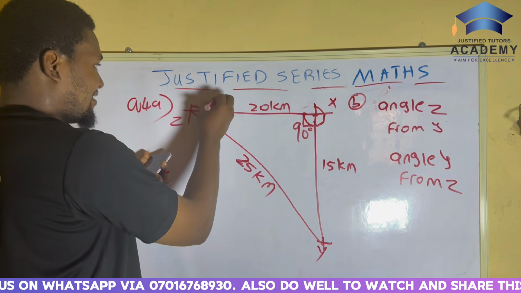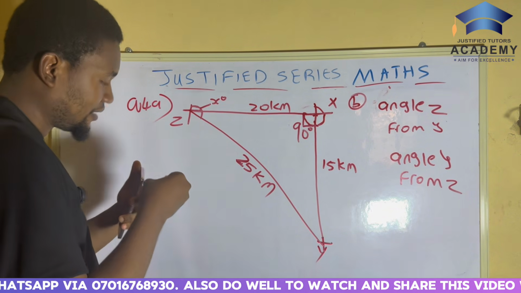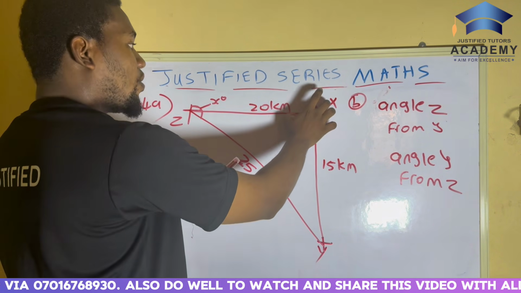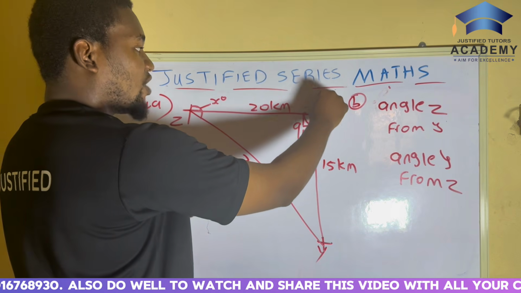This x degree here. That's it. You can see here why we counted the angle from here.